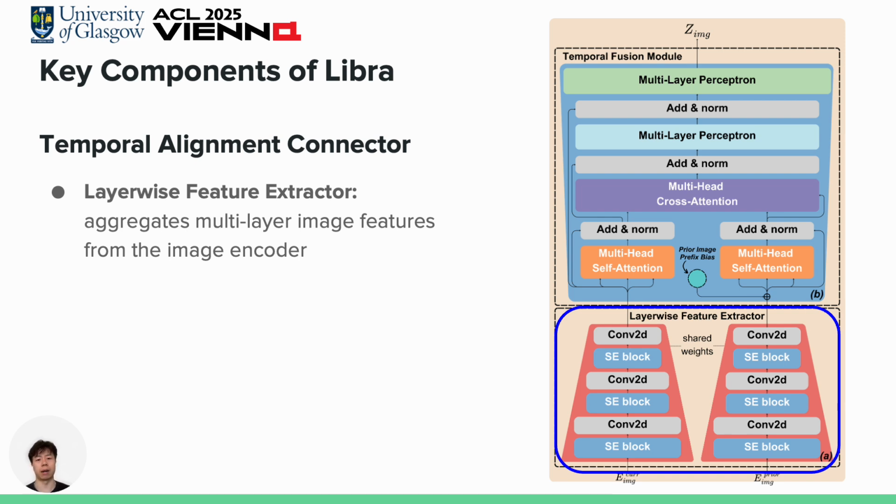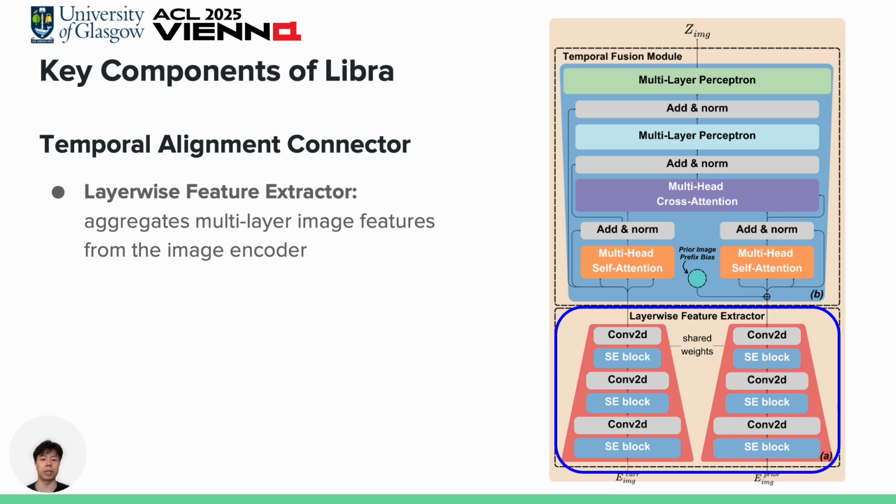Well, most models like LLaVA typically only use the last or penultimate layer of the image encoder for global features. Actually, it will lose some information in the shallow layers. However, in Libra, we utilize all hidden layers. This helps us capture richer multi-scale representations.